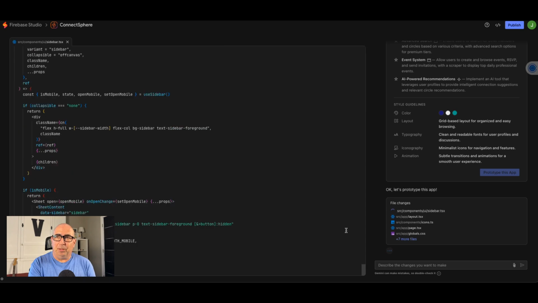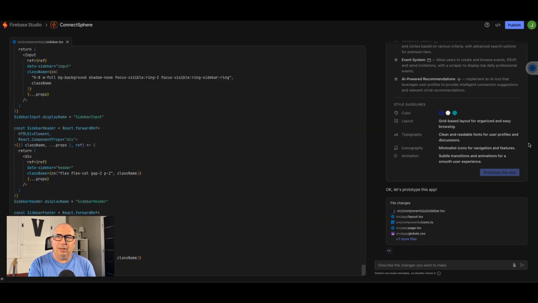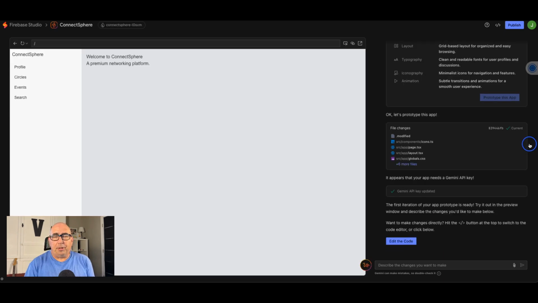This might take a little while because there was a lot to this app, even on the minimum viable product, non-functioning type thing. So I cut out a bunch of stuff in the middle and a few errors where it had trouble keeping up. I think as the day goes on, it gets busier. It is definitely harder to use the processing power, and so it slows down and needs a little bit of nudging and help. And I'm sure that's just because everybody's on it. It's new. This is what it built for me, which is totally non-working. Actually, it's a menu bar with a couple pieces of information and nothing else.